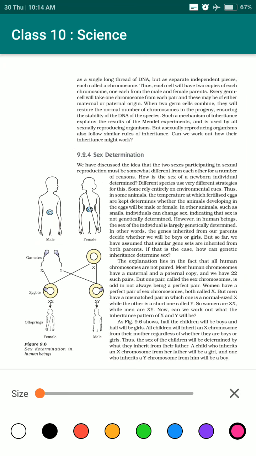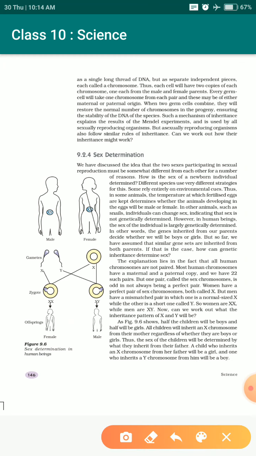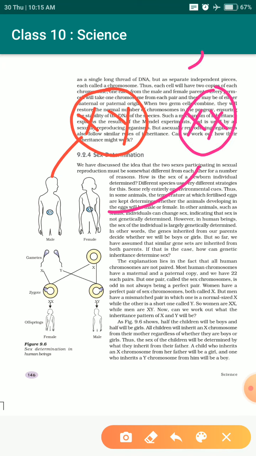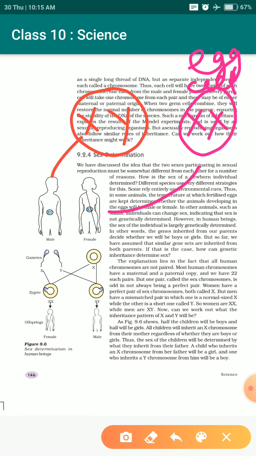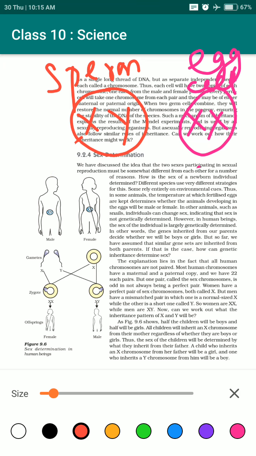The gender of the zygote is determined by the sex chromosomes: in males the sperm carries X or Y, and in females the egg carries XX. Now when this fertilization process actually occurs, what happens in that scenario is quite interesting.